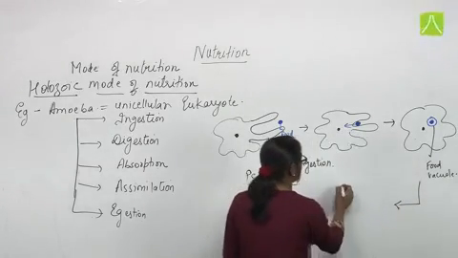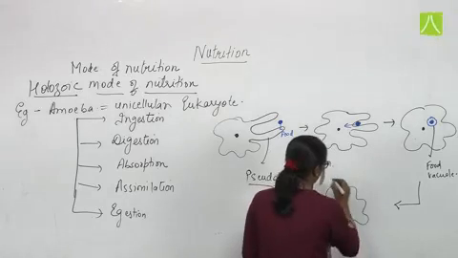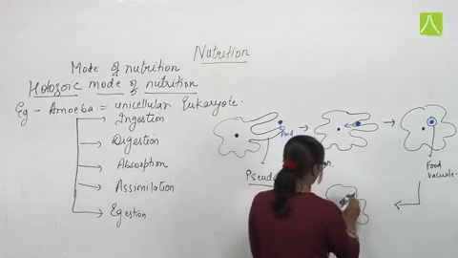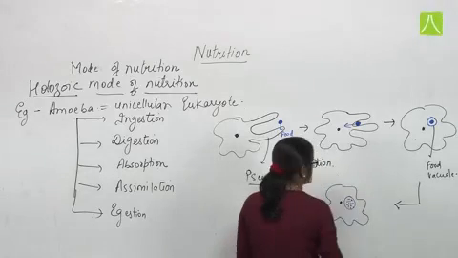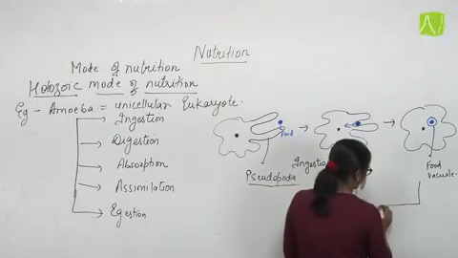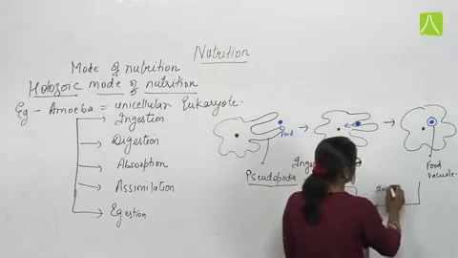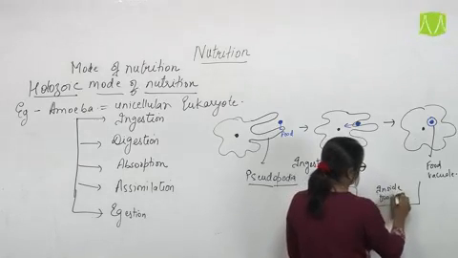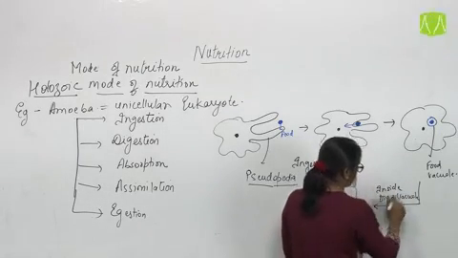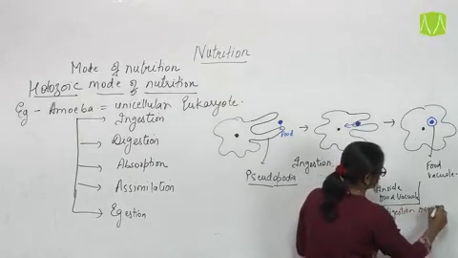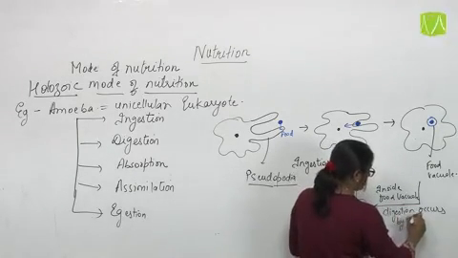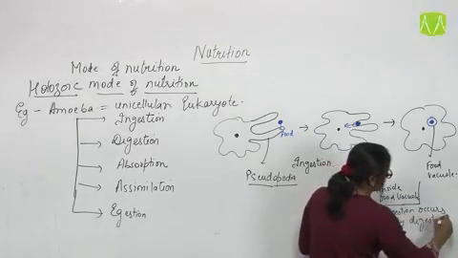So the next step will be digestion. Now here the food has been digested by the action of digestive enzymes. So inside the food vacuole, digestion occurs by digestive enzymes.